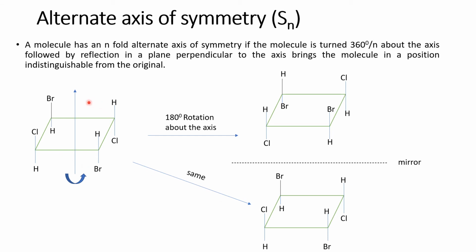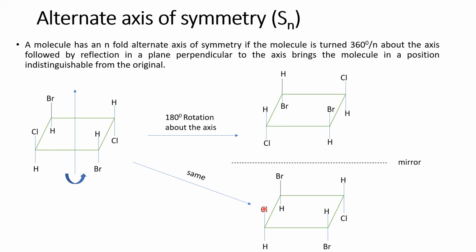Okay, so simple. This is the molecule which I have taken. I am just rotating it by 180 degrees such that the molecule looks like this, and I place a mirror to this one. The mirror image will be the same. If the mirror image is the same as the first molecule, then this molecule has an alternate axis of symmetry. So such a molecule is called an achiral molecule.